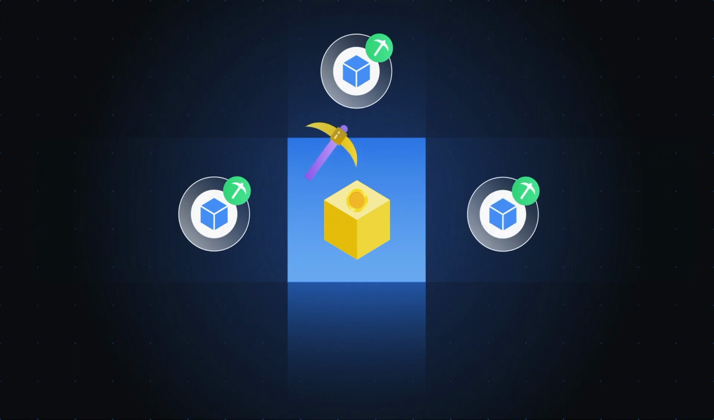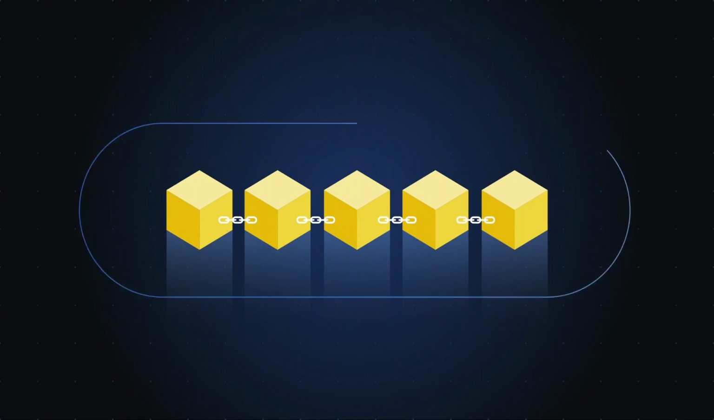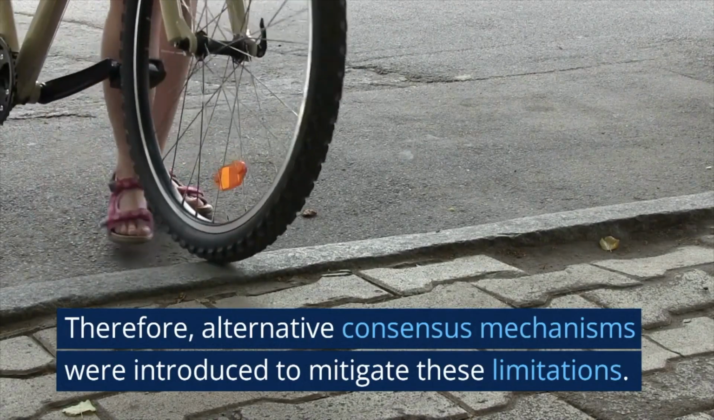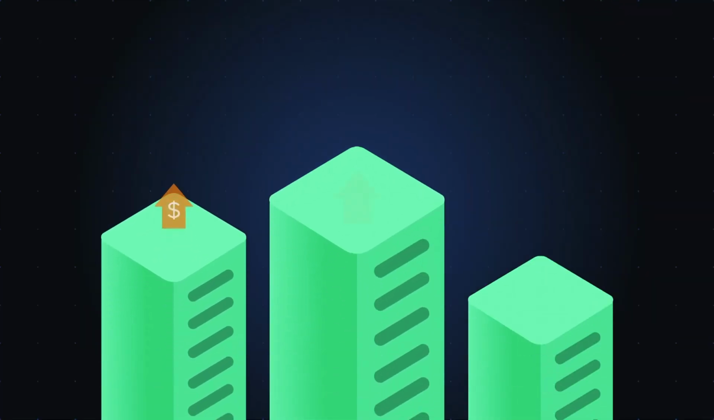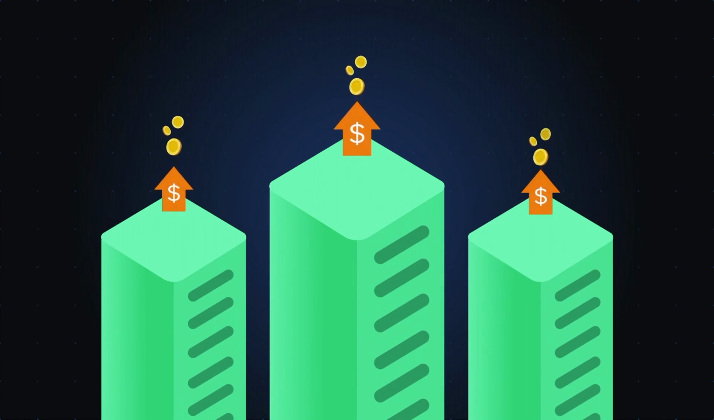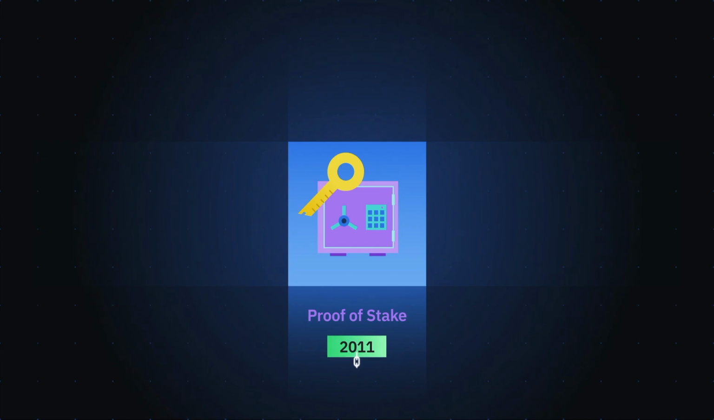Despite proof of work's strength for preventing system abuses with a high level of security, it has some limitations. For one thing, when the network becomes larger, it requires expensive equipment and high energy usage. Therefore, alternative consensus mechanisms were introduced to mitigate these limitations. A prominent alternative consensus mechanism is called proof of stake, which was proposed back in 2011.